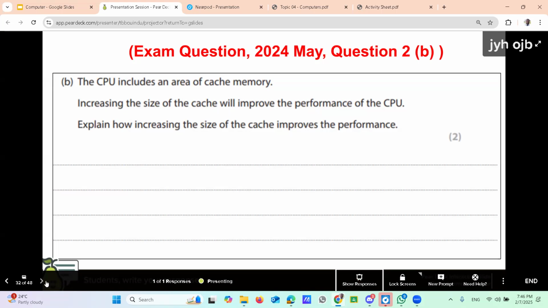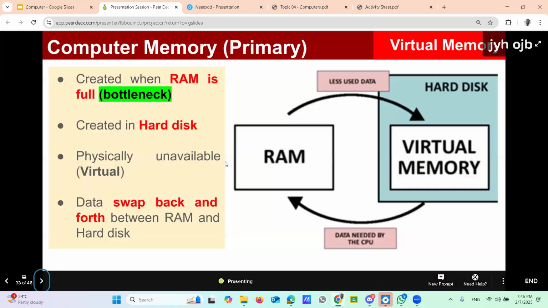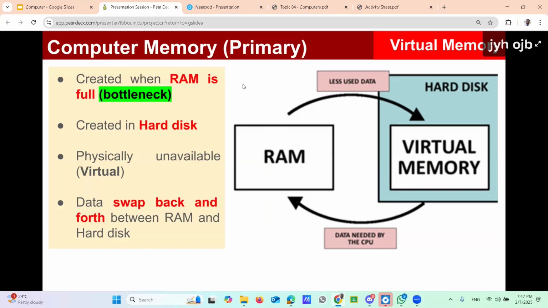Right. Now moving to the next part. Here the fourth one, virtual memory. Another type of memory, again a primary or internal part of memory. Already we discussed RAM, ROM, and cache memory. Here the last primary type of memory, virtual.